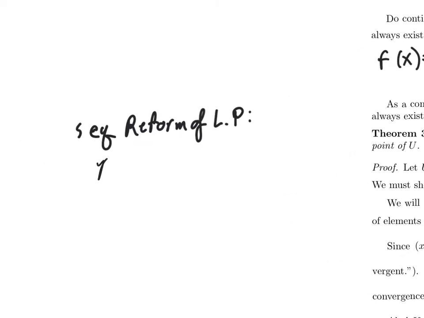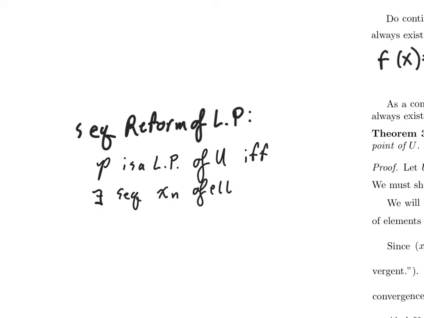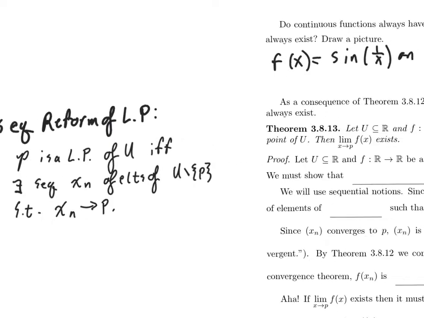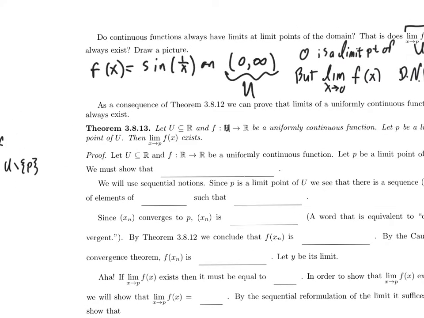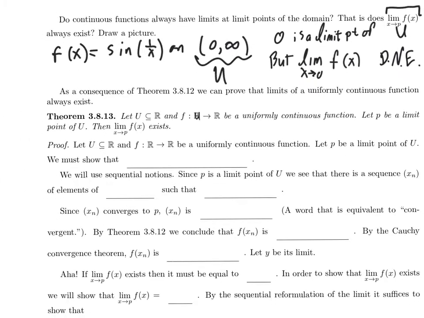It says that p is a limit point of a set u if and only if there exists a sequence x sub n of elements of u different from p such that x sub n converges to p. So just remember that.